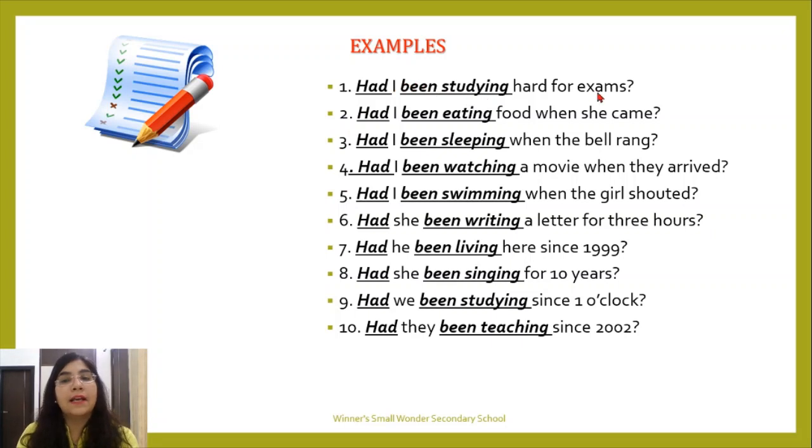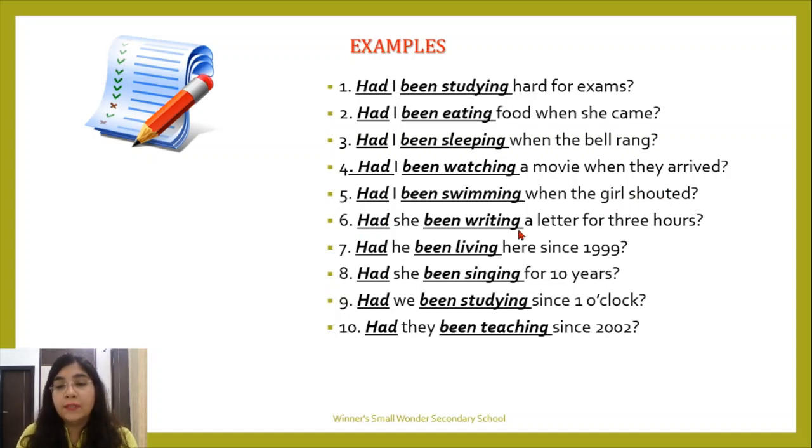Had I been studying hard for exams? Had I been eating food when she came? Had I been sleeping when the bell rang? Had I been watching a movie when they arrived? Had I been swimming when the girls shouted?